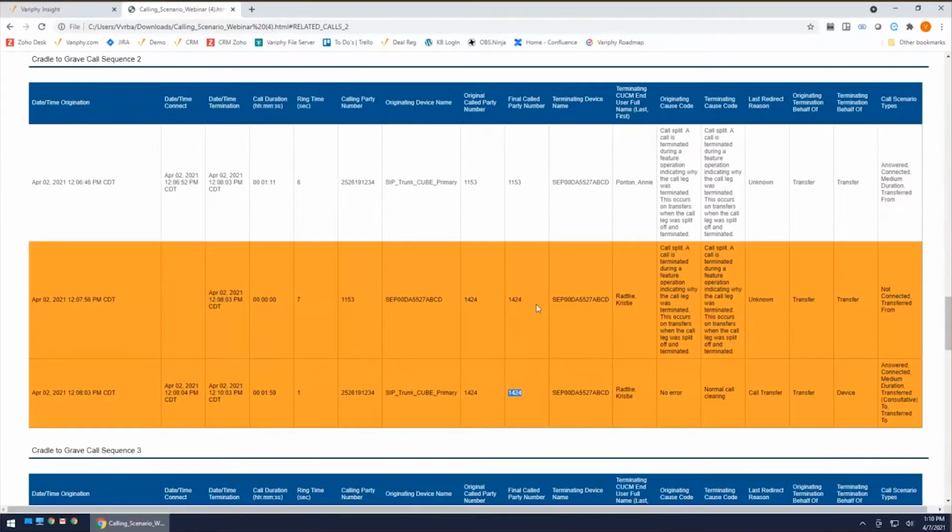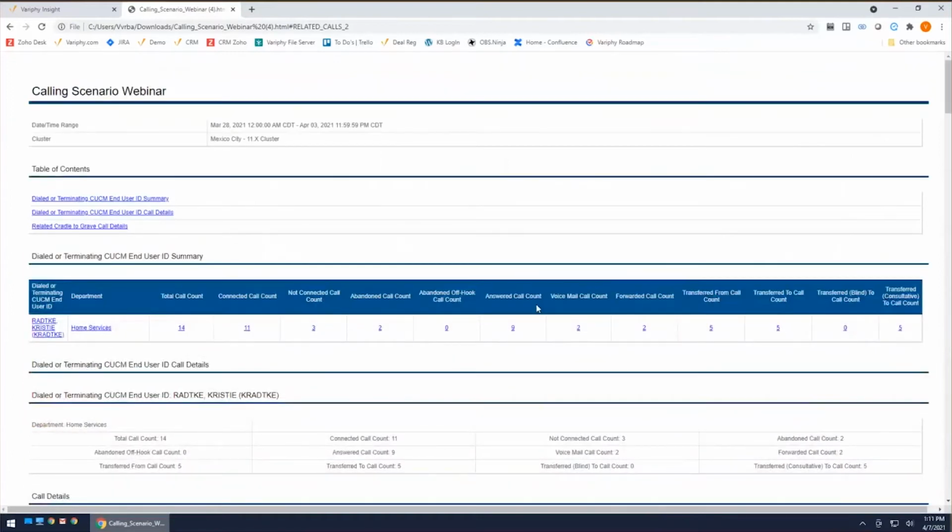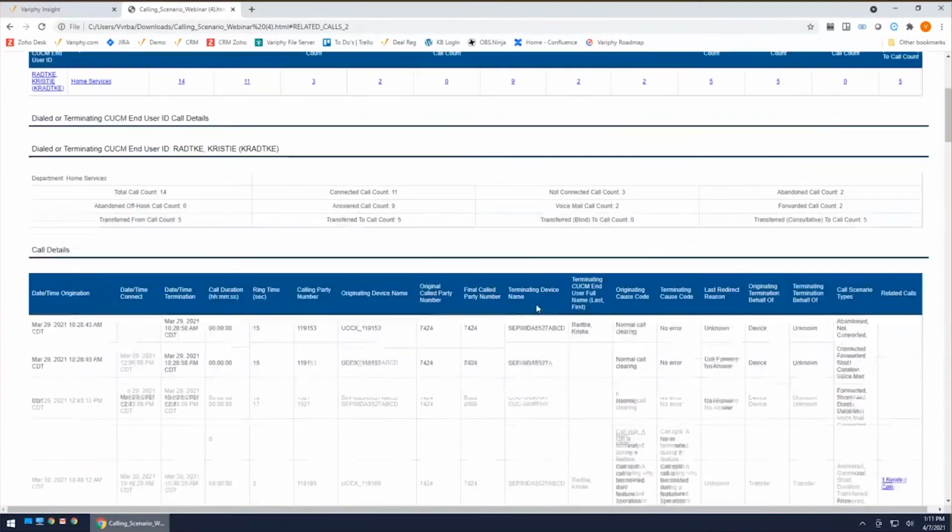So what we have here is what's considered a not connected call, and it's also considered part of a transfer call. We're going to talk a little bit about transfers in a second as well, but I just wanted to make sure people understand the difference between a not connected call and a connected call. And now we're going to talk about the difference between a not connected call and an abandoned call, because there's absolutely a difference.